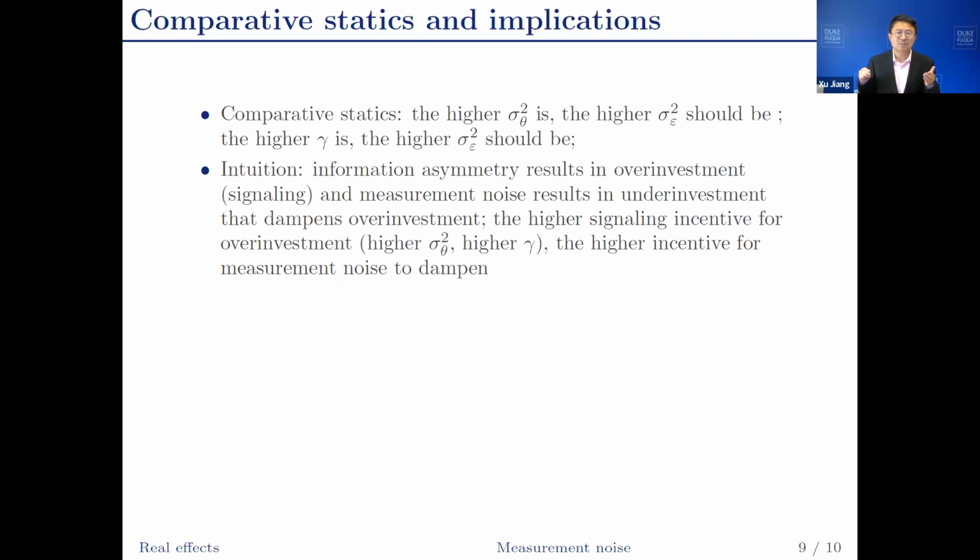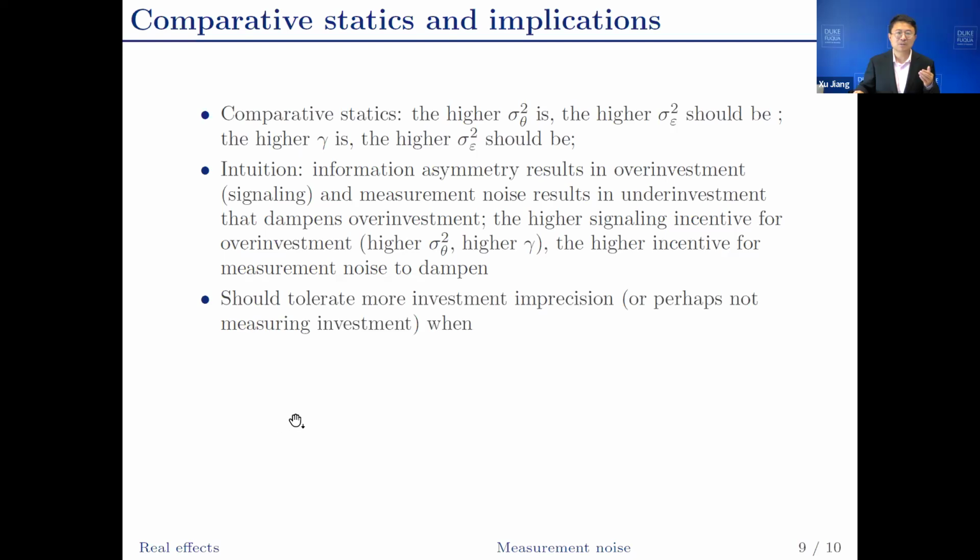And when gamma is higher, the future cash flow is more important to the pricing. And the future cash flow also depends on theta. So again, the signaling incentive becomes higher, and therefore we need more measurement noise. We need more underinvestment to dampen the overinvestment incentive.